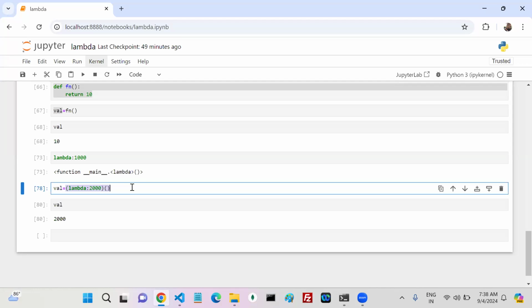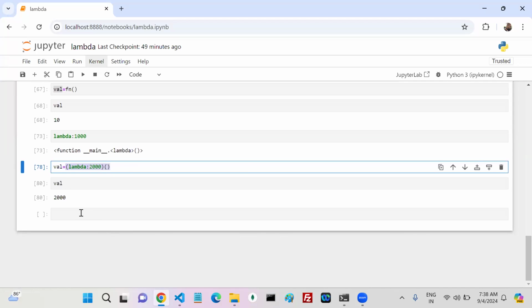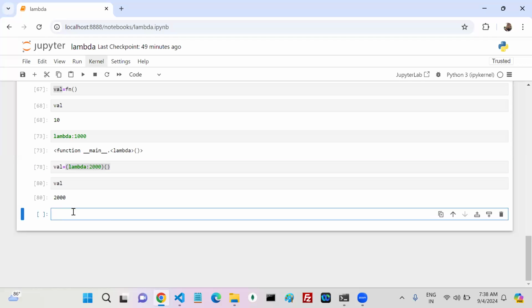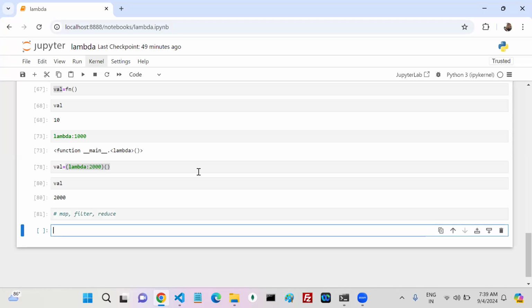Okay, then. Now I'm going to tell some scenarios, some use cases where exactly anonymous functions are used. We have some predefined methods in Python, like the map method, the filter method, and the reduce method. While calling these methods, we are going to use anonymous functions. How we use them, we'll see. First of all, take some cases.